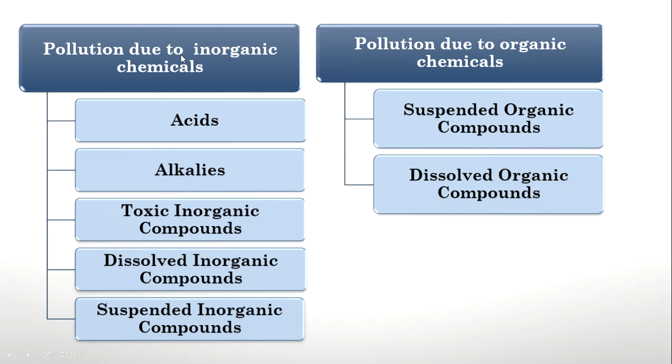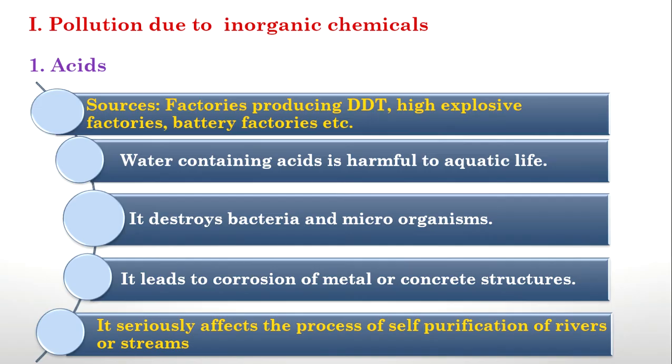Pollution due to inorganic chemicals is due to acids, alkalis, toxic inorganic compounds, dissolved inorganic compounds, and suspended inorganic compounds, which are discharged from some factories or from domestic sewages, etc. Pollution due to organic chemicals is due to two things. One is suspended and the other one is dissolved organic compounds. So these are the two classifications, and now we will move on to each of them.